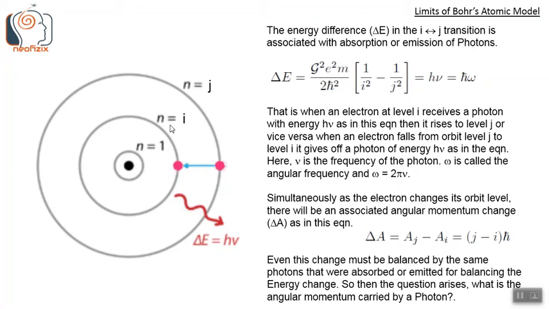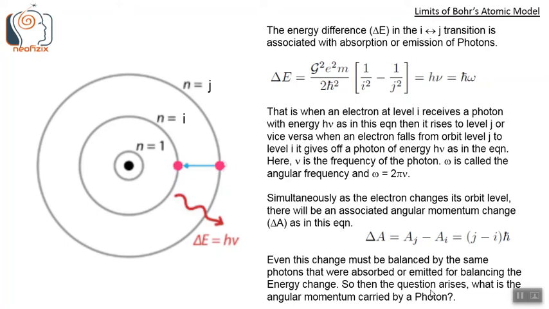Simultaneously, as the electron changes its orbit level, there will be an associated angular momentum change, delta A, as in this equation. Delta A is j minus i times h bar. This change, delta A, must be balanced by the same photons that were absorbed or emitted for balancing the energy change.